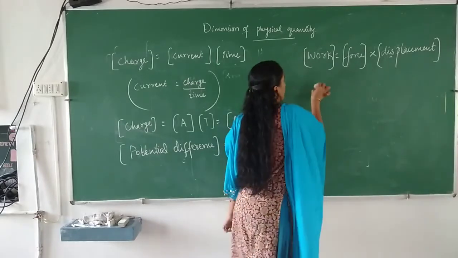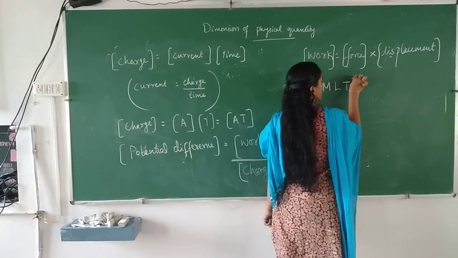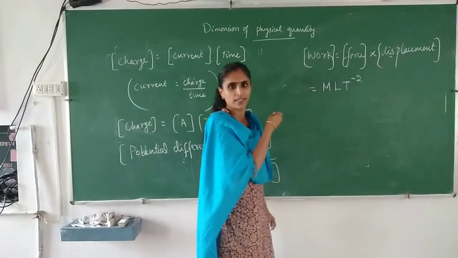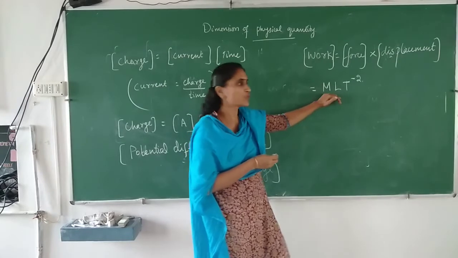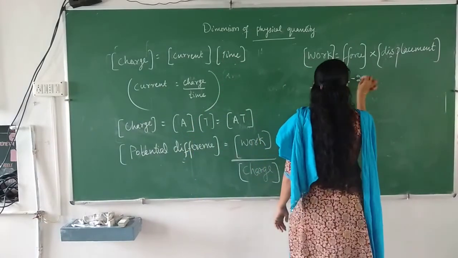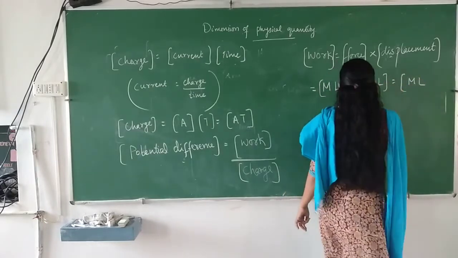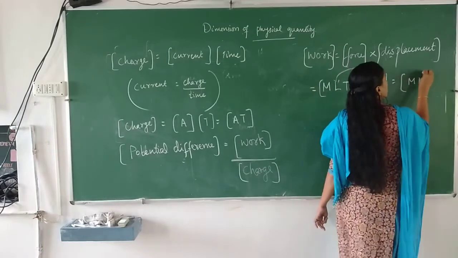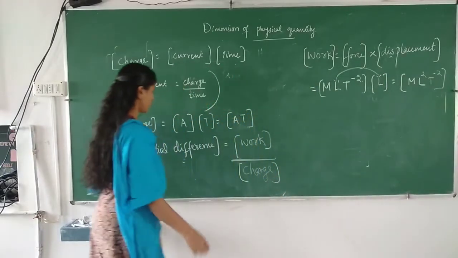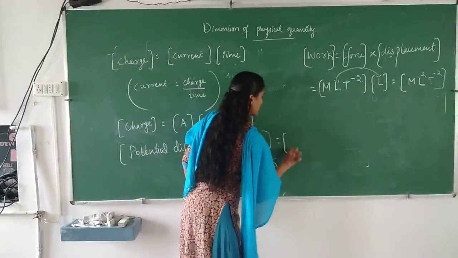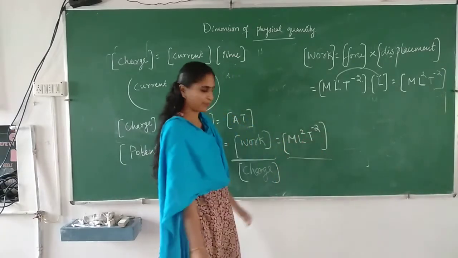Dimension of force is, just as we discussed, M L T raised to minus 2. Those who are having doubt, you can just pause and check earlier. And dimension of displacement is L. So we will get M L into L, which is M L square T raised to minus 2, divided by charge.